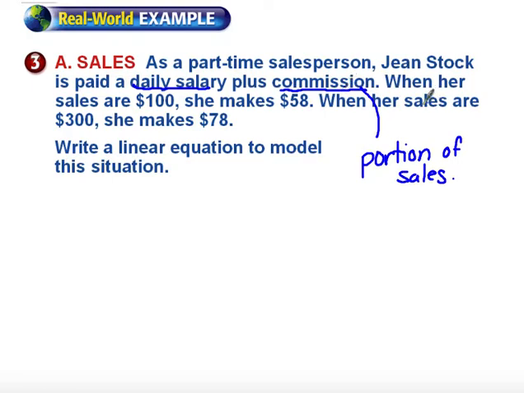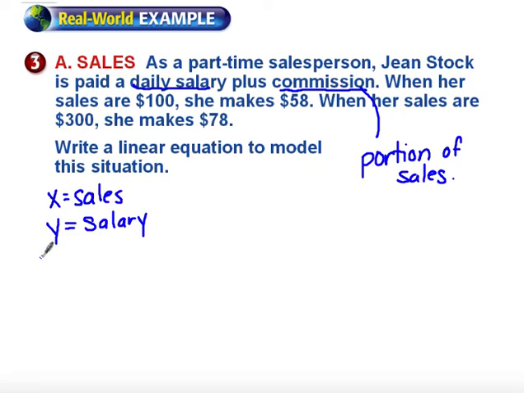Now, here's what her commission rate is. It says when her sales are $100, she makes $58. When her sales are $300, she makes $78. So I'm going to say that her x are what her sales are, and we're going to say that y becomes her salary, what she makes.